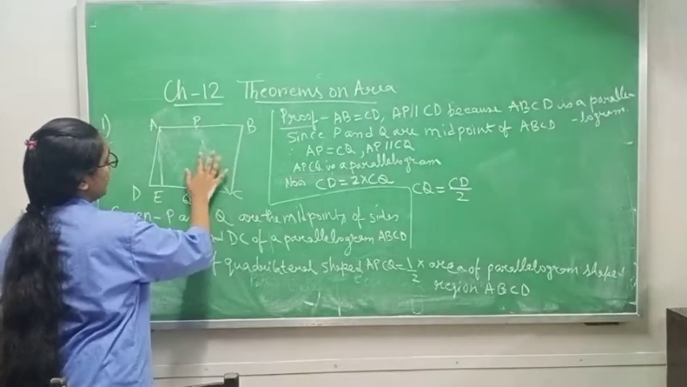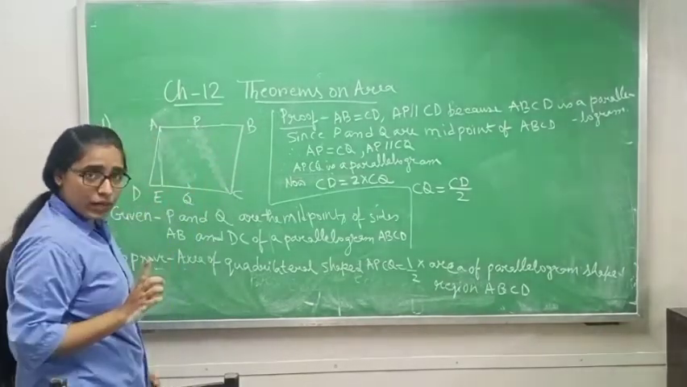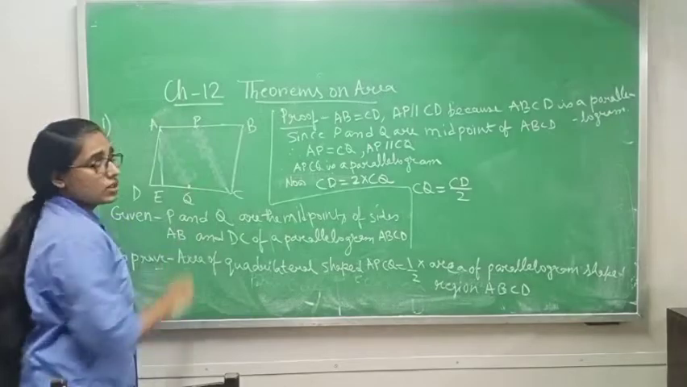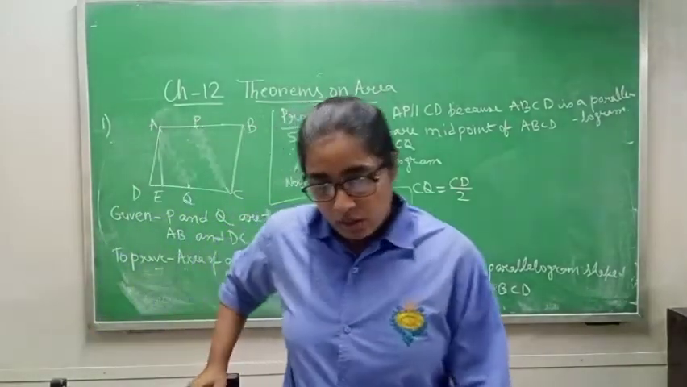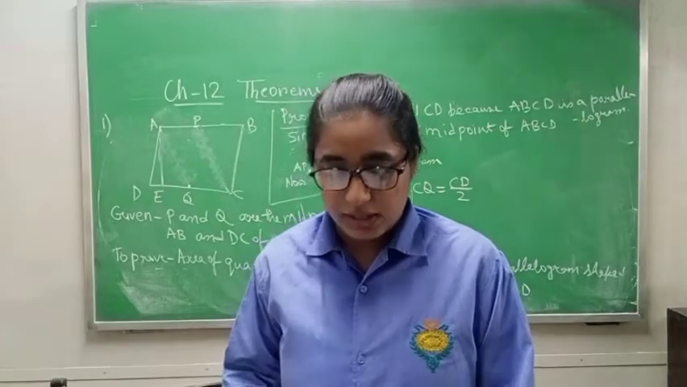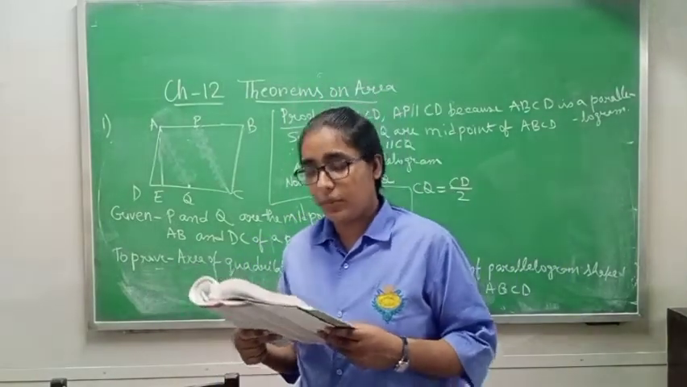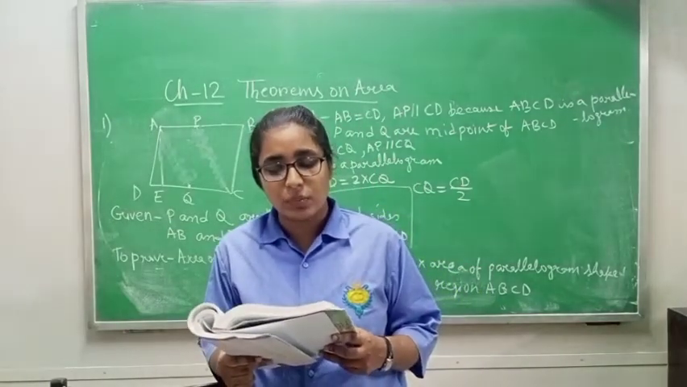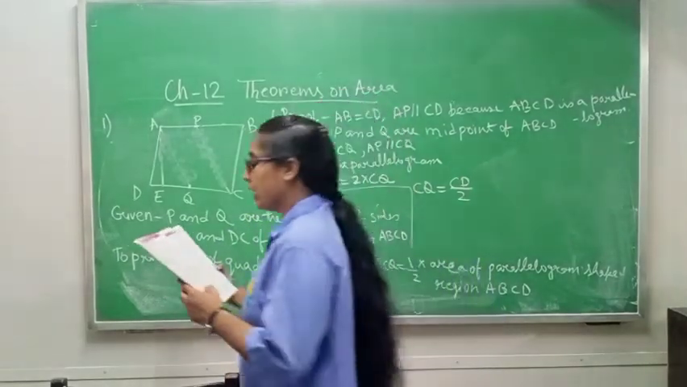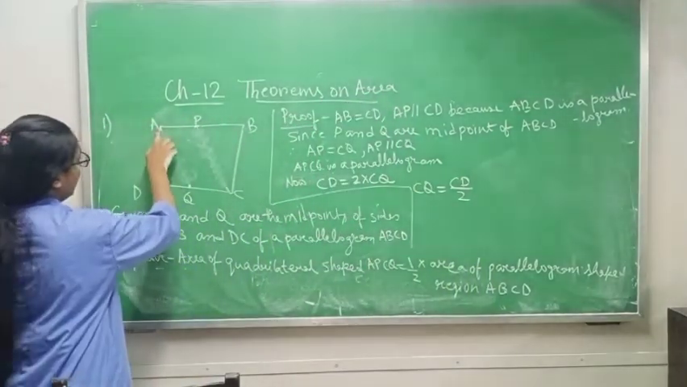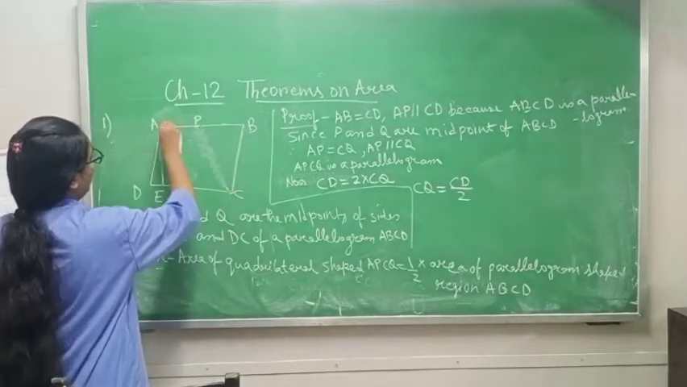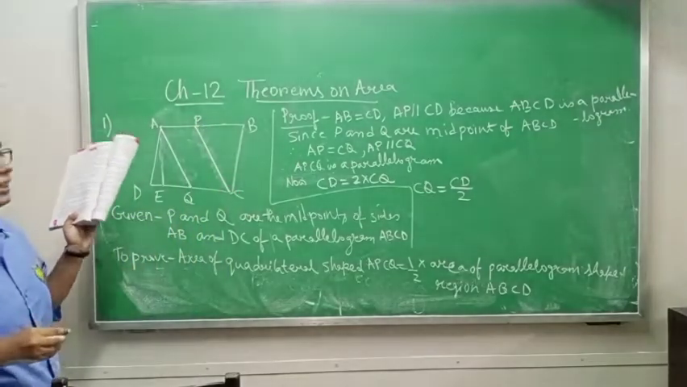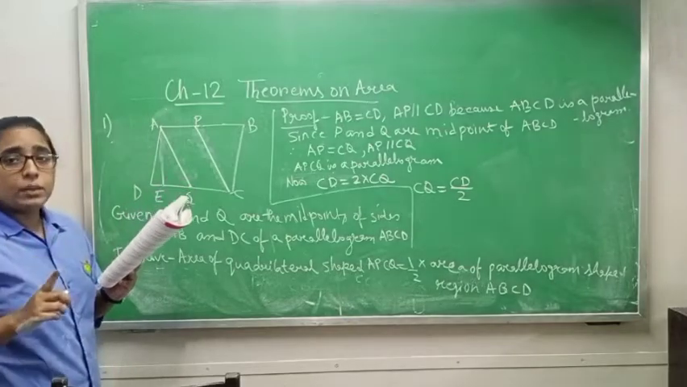See question, class 9. ABCD is a parallelogram. P is the midpoint of AB and Q is the midpoint of CD or DC, you can say. It is written already. For that reason I am telling you that P and Q are the midpoints of the sides AB and DC of a parallelogram ABCD. Let's prove that the area of the quadrilateral shape region APCQ. For this reason you have to join this one and this one. Why? Because they are telling us to prove that quadrilateral shape APCQ.